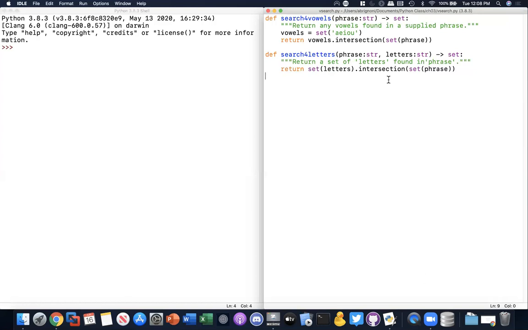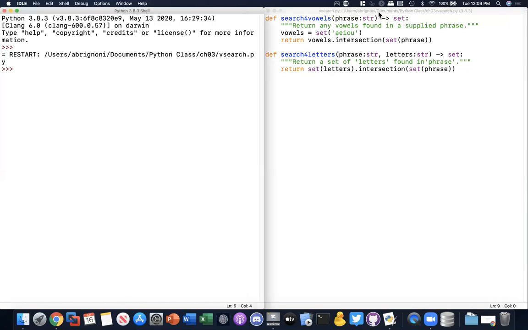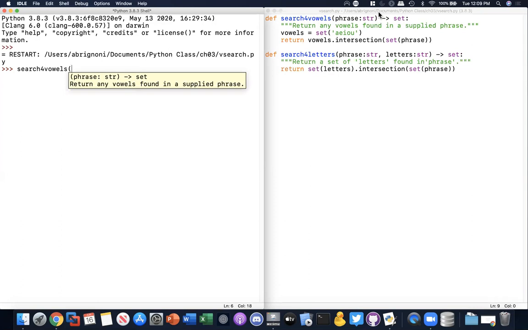So I'm going to run this real quick. When you run it, that means that functions are now loaded into the interpreter, and then you can use them. So how do we use them? Let's call search for vowels. And let's put the phrase, we're going to look for "pizza is amazing," because it is amazing. I wish it were free, but it isn't. All right, and we hit enter.